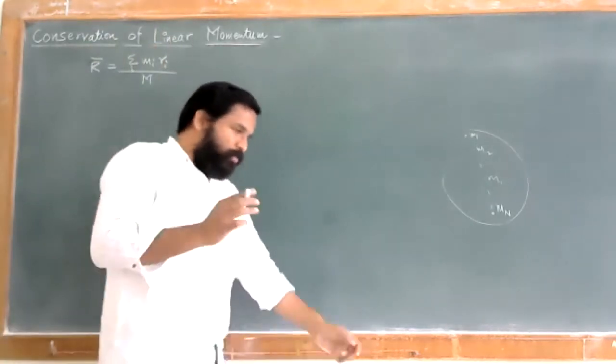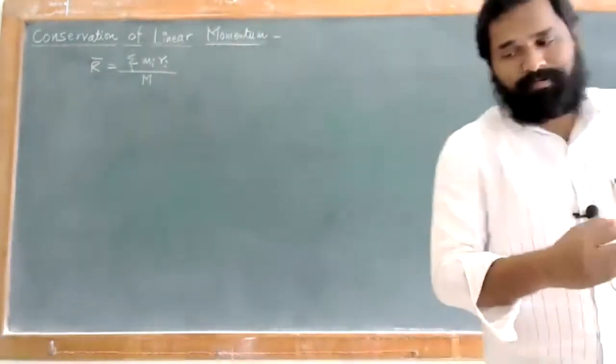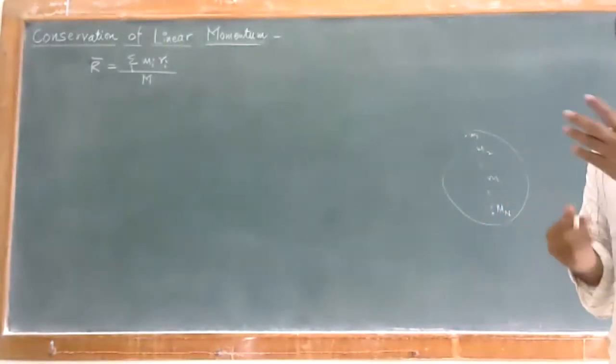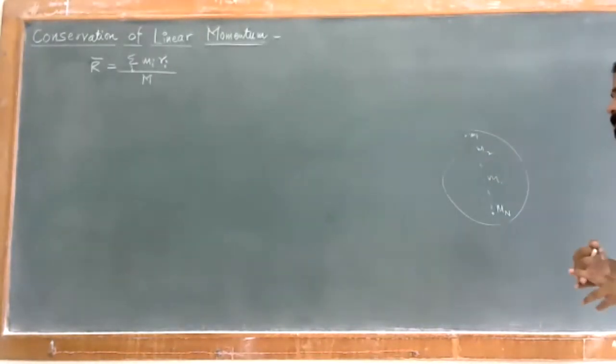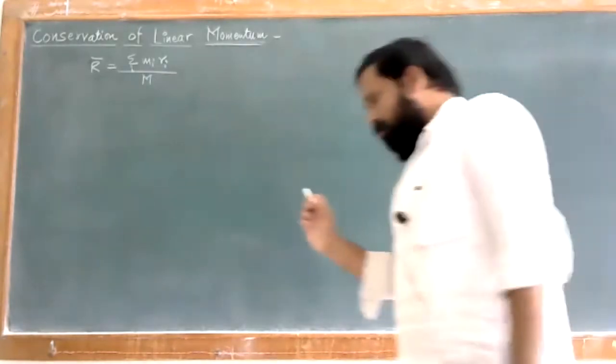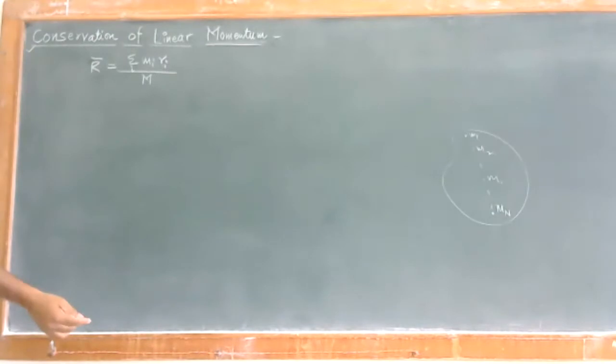Today we'll look at the conservation of linear momentum, how this momentum will be conserved. We have to look at both things, linear as well as angular momentum. So, in order to show this, let us consider the forces acting on the particle.